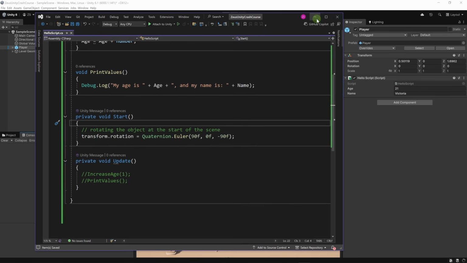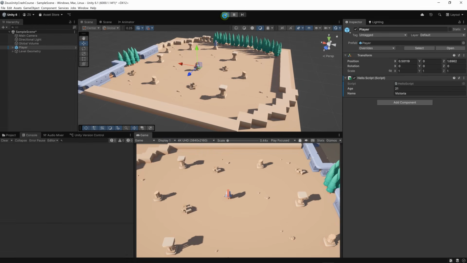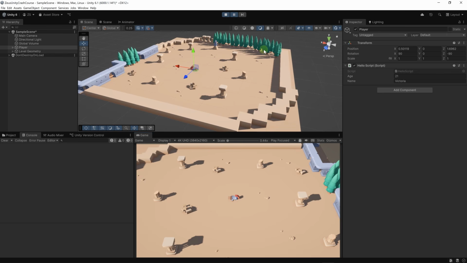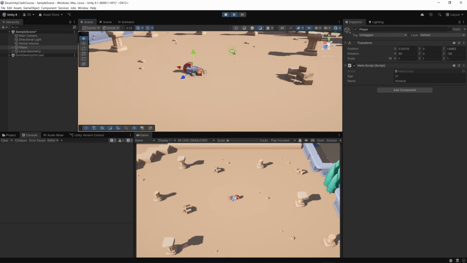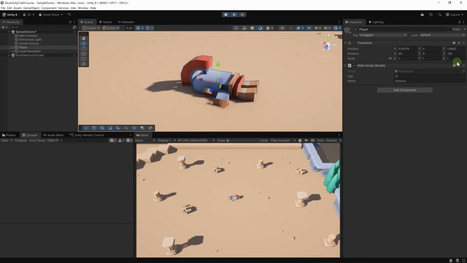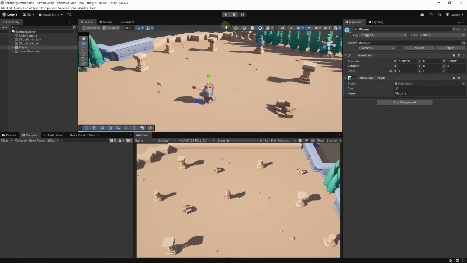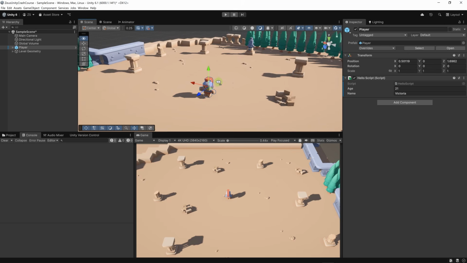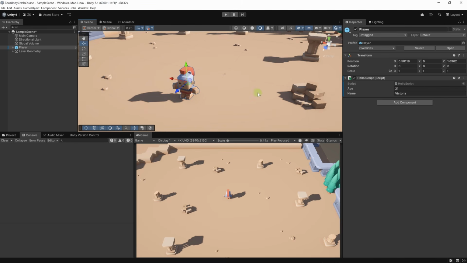Okay, now let's execute our code. Let's start the game, and just as we said in the code, the rotation of our player is now set at 90, 0, minus 90. Now, when we go out of play mode, all the values of our parameters are restored and our character is upright again. Now, let's rotate our character over time.